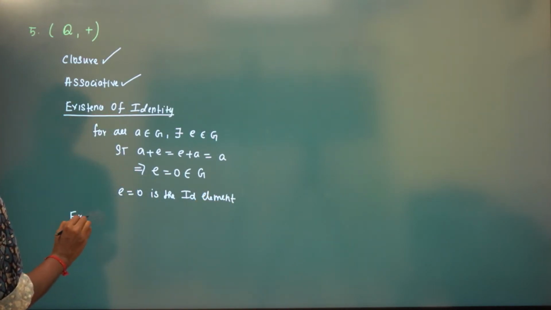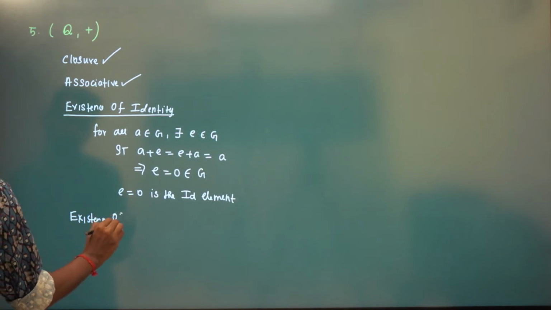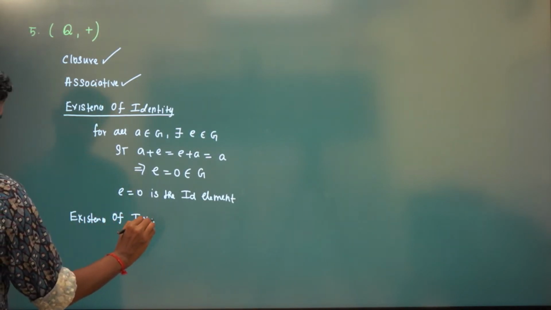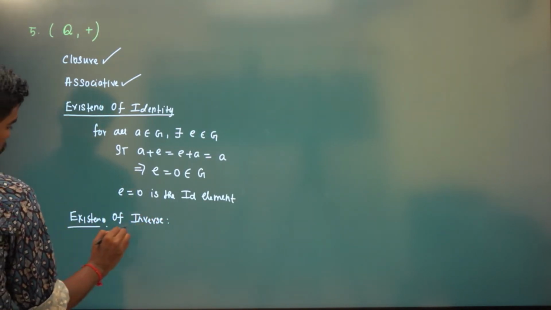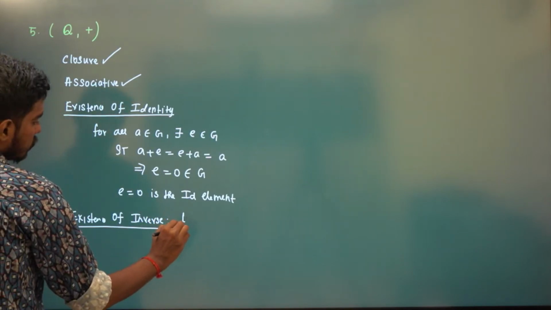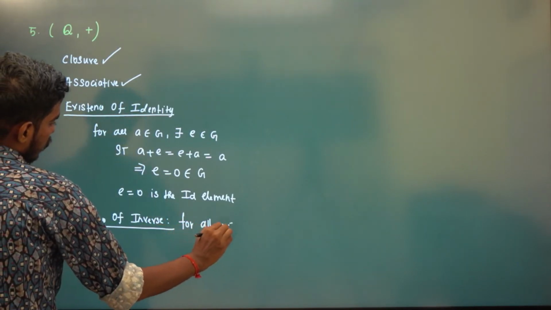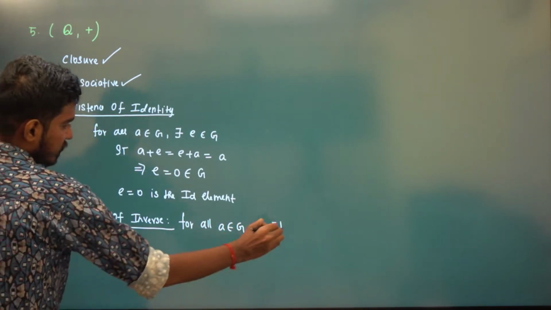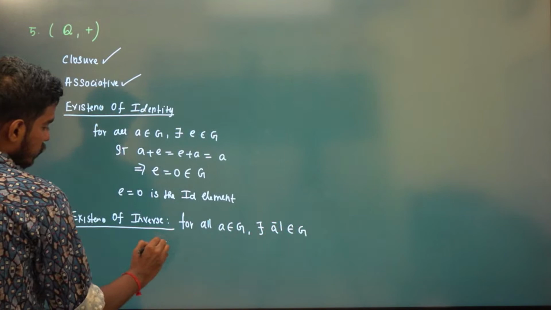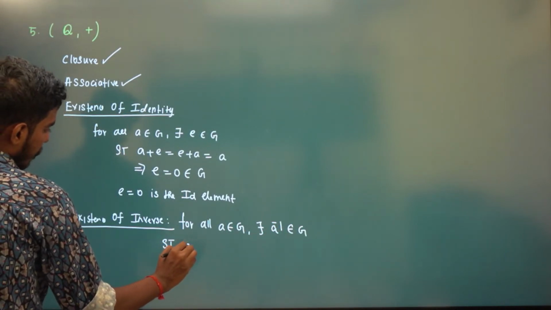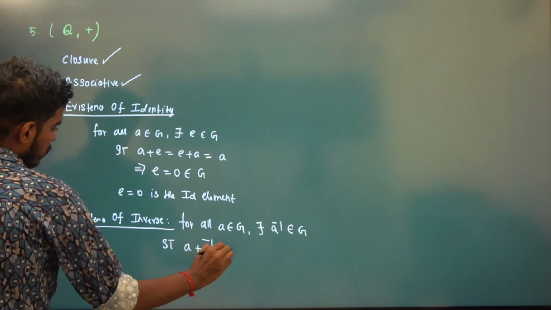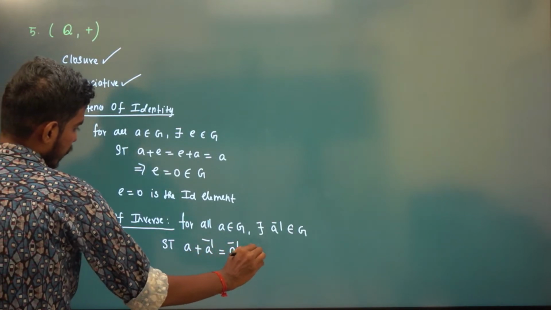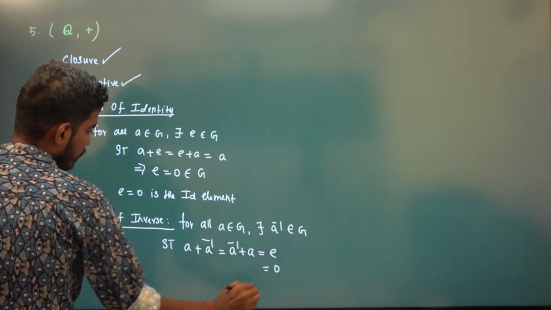What about existence of inverse? So for all A belongs to G, there exists an element A inverse in G such that A plus A inverse is equal to A inverse plus A is equal to E, and E is 0.